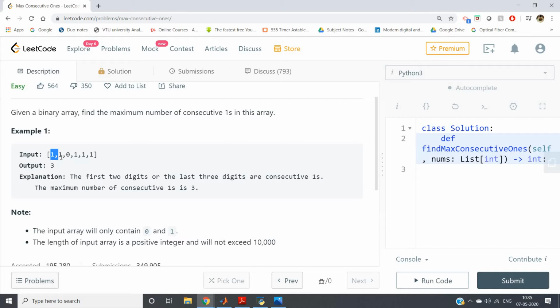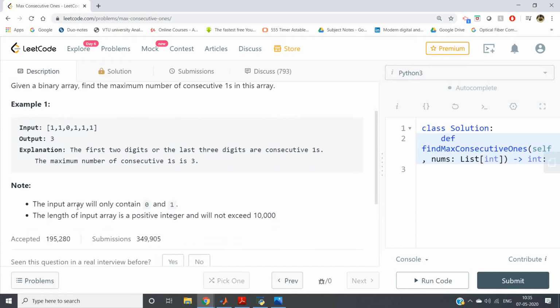So consecutive ones are appearing here and here. Here the consecutive one number is 2, here the consecutive one number is 3. The maximum number of consecutive ones, the answer will obviously be 3, because the longest run of consecutive ones has length 3. The explanation is clearly written: the first two digits or the last 3 digits are consecutive ones. The maximum number of consecutive ones is 3.